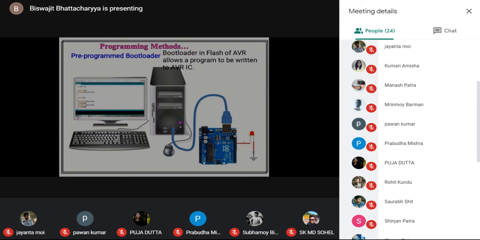Because some bootloader program is already there inside the microcontroller. Somebody has written and stored the bootloader program in the flash memory of the AVR microcontroller, and that bootloader allows other programs to enter the IC, so that the microcontroller can follow and interpret that program accordingly. So get my point? What is a bootloader? That is the concept of bootloader.